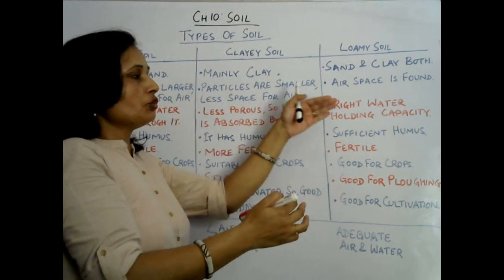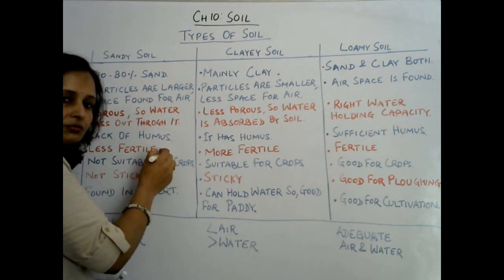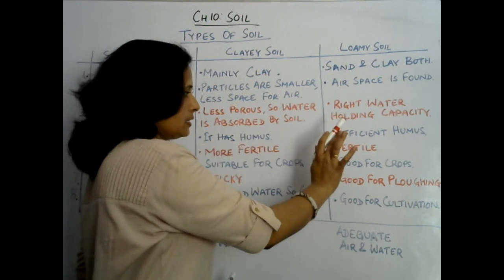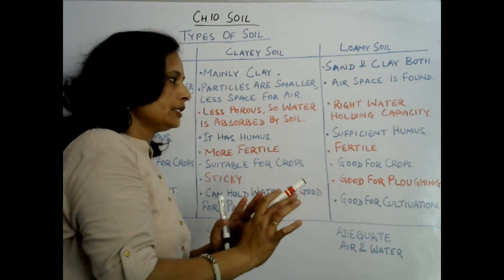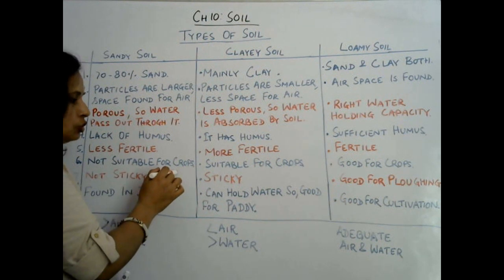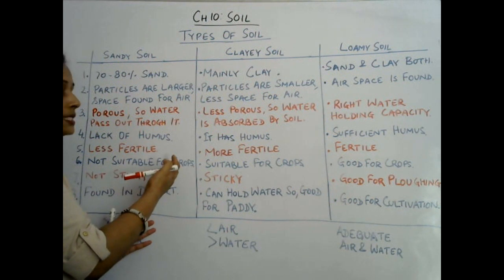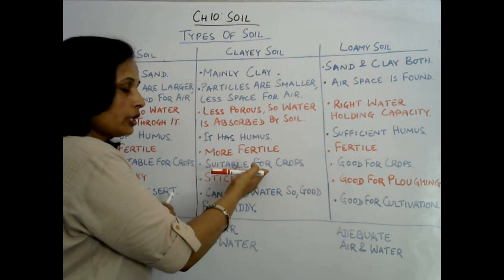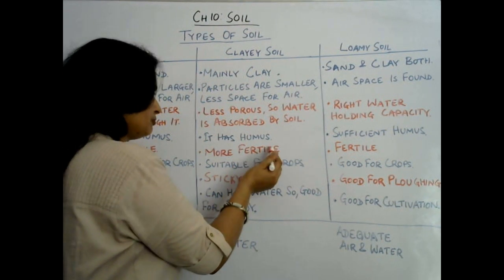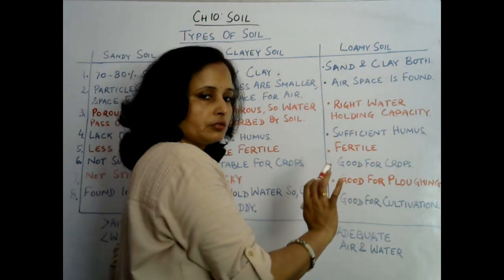Sandy and clay, it balances. Next one, sandy soil is less fertile because of lack of humus. More humus, so more fertile. A sufficient amount of fertility is found in loamy soil. Okay. So because it is less fertile, it is not suitable for growing crops. Crops can't be grown on sandy soil, but in clay soil they can be grown. We can grow crops a lot because it is fertile, so it is suitable for growth of crops, and this is fertile, so good for crops.